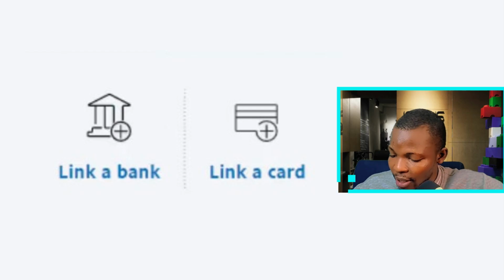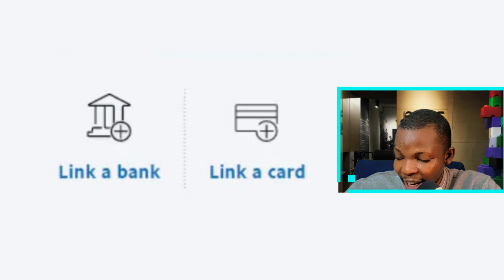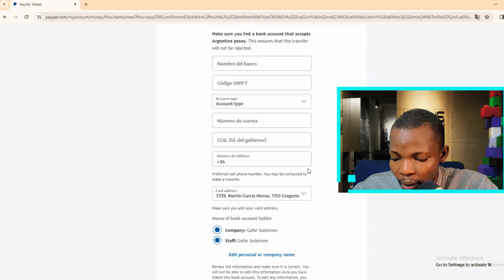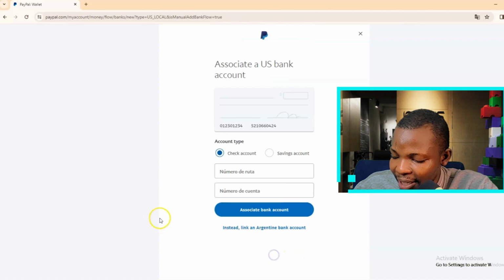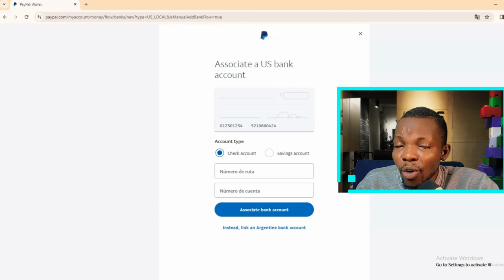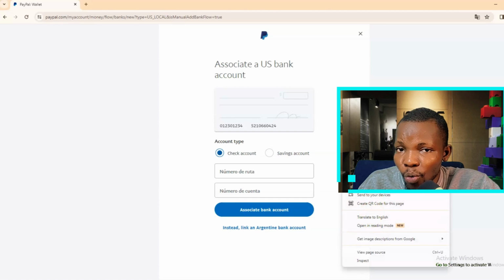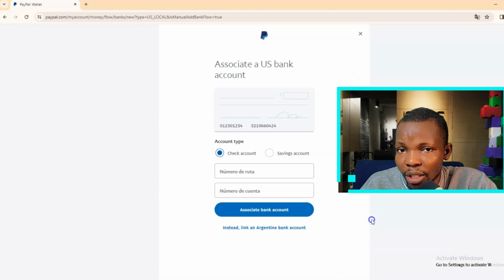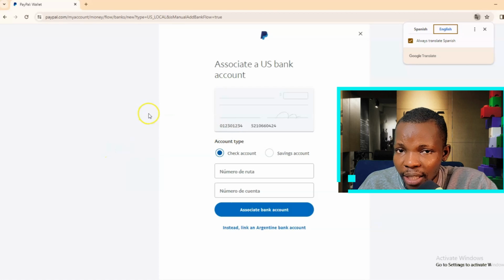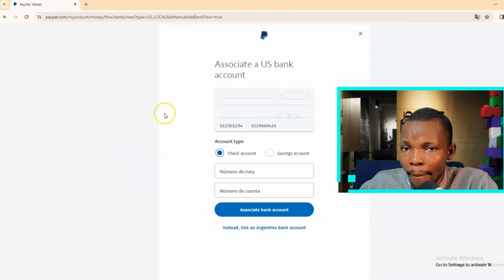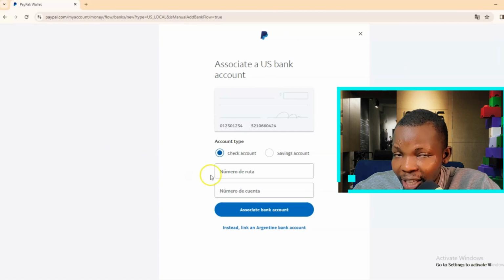So let's ride on. Now what you have to do is to click on link a new bank account. Now on this page, you need to scroll down and click link a US bank account. So right here, we are going to be putting the details of our US bank account. So let's quickly go over to where we have that opened, which is your virtual account. The virtual account you have actually created, you can go over there to start copying the details of your account to your PayPal account so that it will be linked instantly.